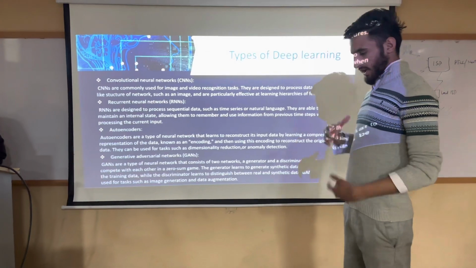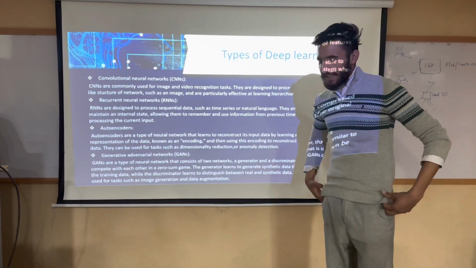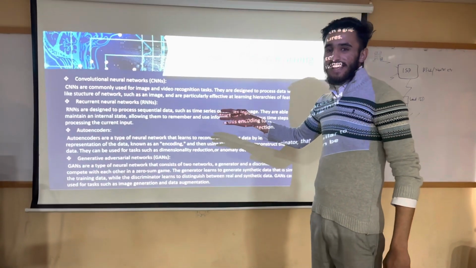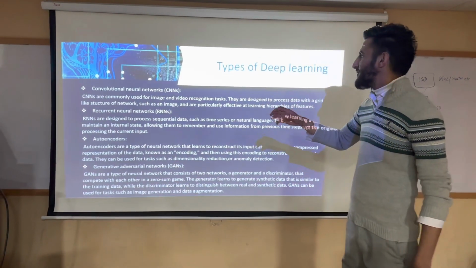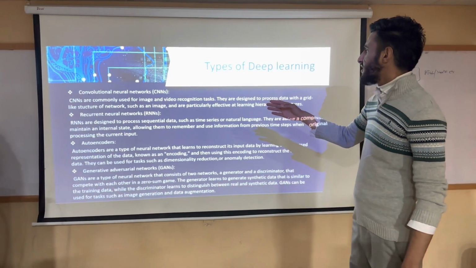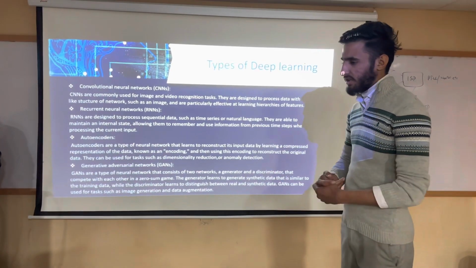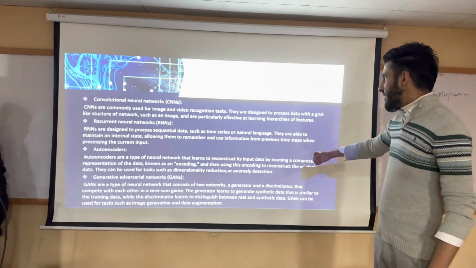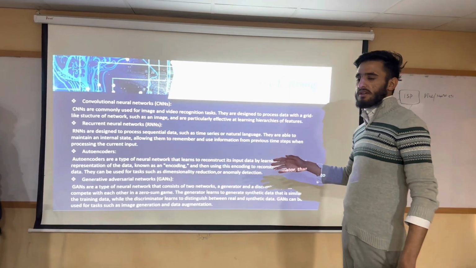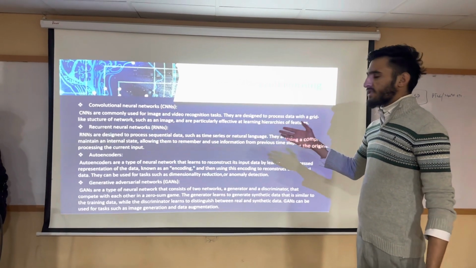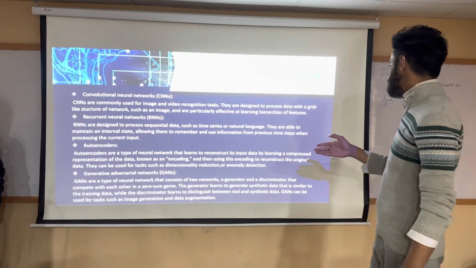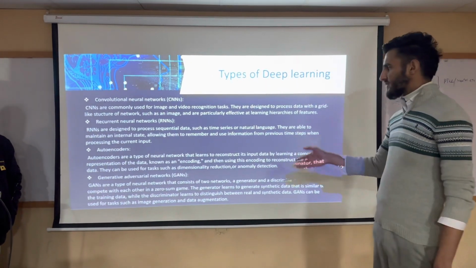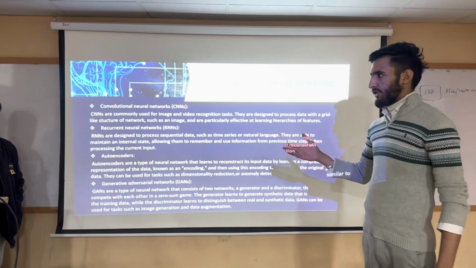Sure. Let's talk about the types of deep learning. Deep learning types include CNNs, RNNs, autoencoders, and GANs. CNNs, convolutional neural networks, are commonly used for image and video recognition. RNNs are designed to process sequential data and natural languages. Autoencoders, from its name, we know it uses encoding to reconstruct original data and perform its operations.